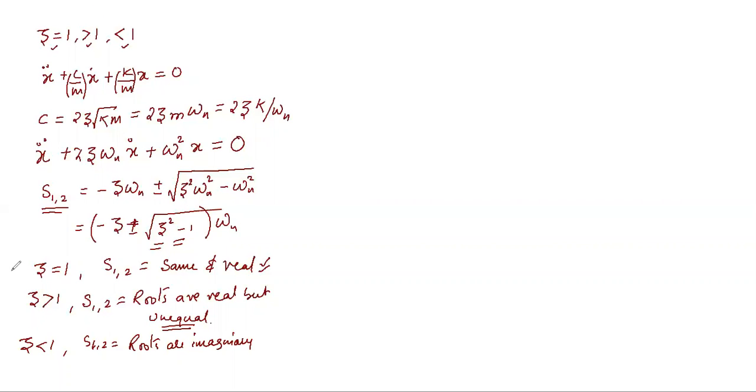So based on three different conditions, we can say that if the roots are real and same, it is defined as critical damping condition, right? If I say roots are real but unequal, it is defined as overdamped condition. Similarly, if I say the roots are imaginary, it is defined as underdamped conditions.